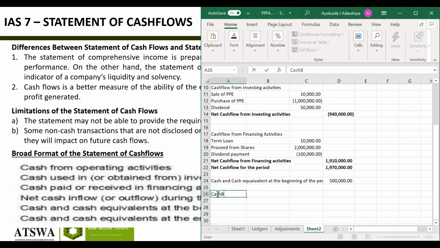Then the total money we'll have at the end of the period, cash and cash equivalent at the end of the period.